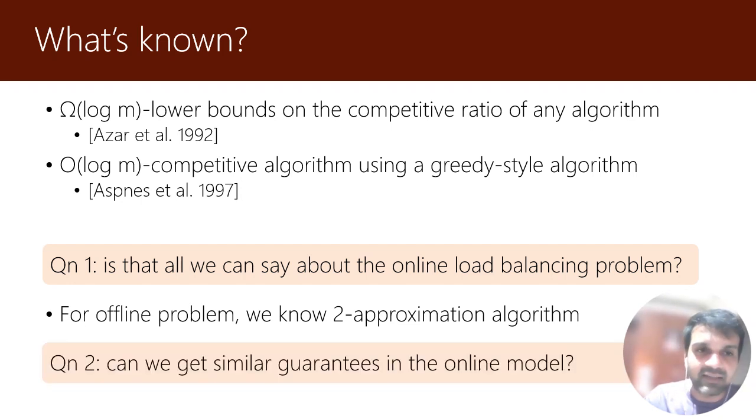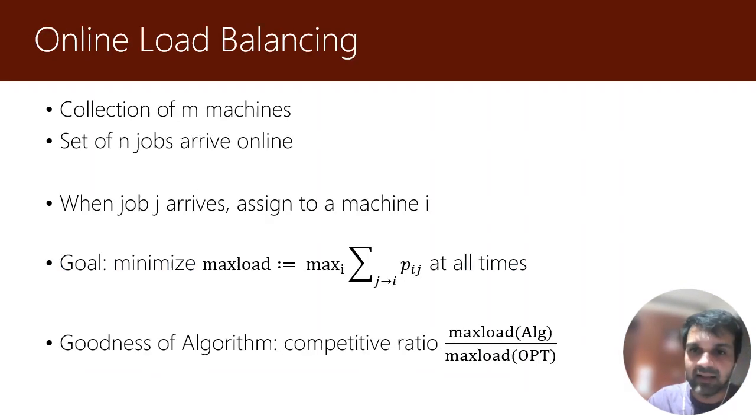So the question that we are asking is, given that the existing model has tight results, can we slightly adapt the model to get similar guarantees even for the online problem? And that's the focus of this work. So we are going to look at online load balancing with recourse.